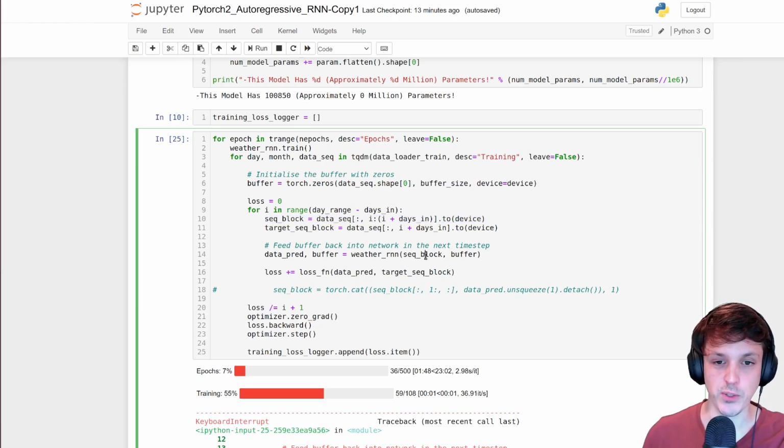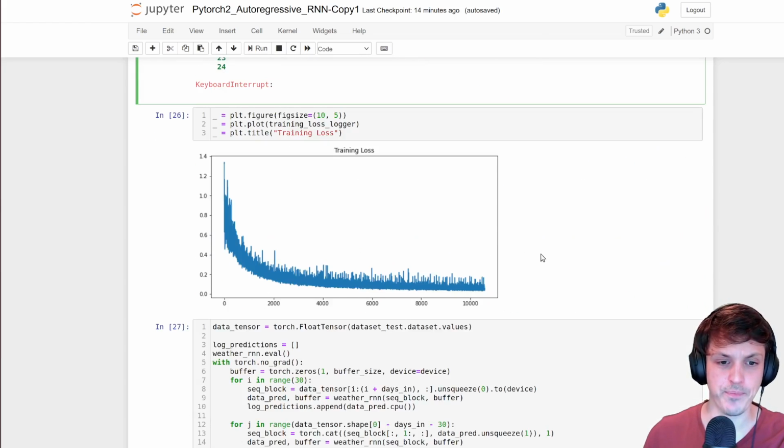So it always gets the ground truth as input. And again, we pass the buffer to itself. We initialize the buffer to zeros still, but we don't concatenate the predictions onto that sequential input block. We always use the ground truth there, and that buffer will provide the summary of the previous days as well.